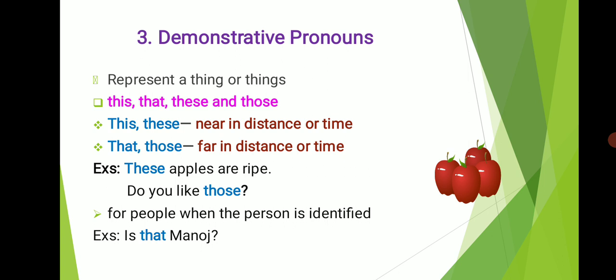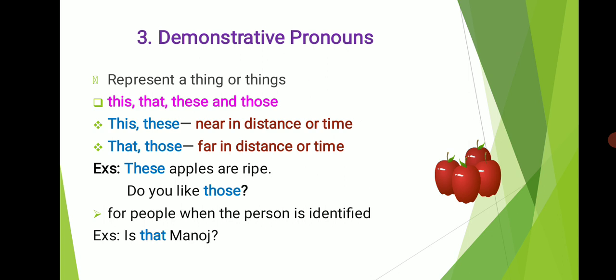Examples, these apples are ripe. So here the word these is a demonstrative pronoun. Do you like those? So those is a demonstrative pronoun which is used to refer to the objects that are far in distance or time. So in the first example, these apples are ripe. Here the word these is used to indicate the apples that are near, okay, that are kept near to us.